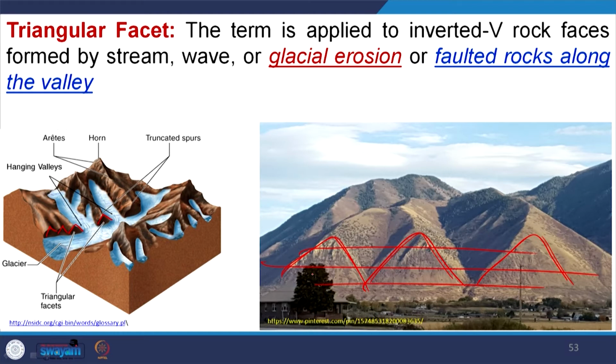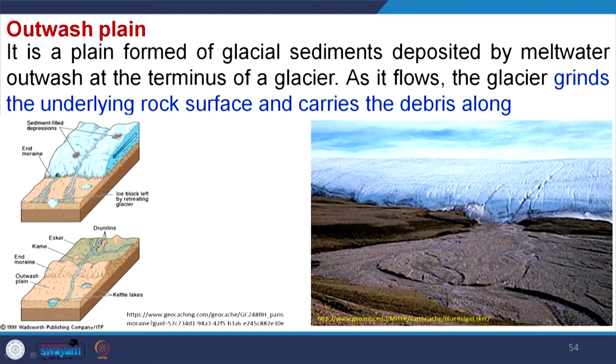So, there are a number of ways through which triangular facets and truncated spurs are developed, but if their location is in this U shaped valley which is not affected by a fault, then we can safely say that these truncated spurs and triangulated facets are the product of glacial erosion.